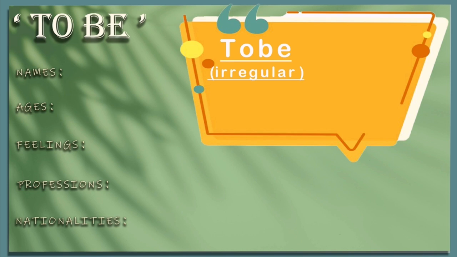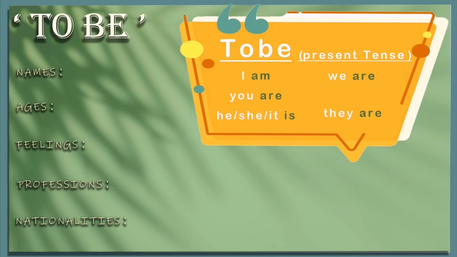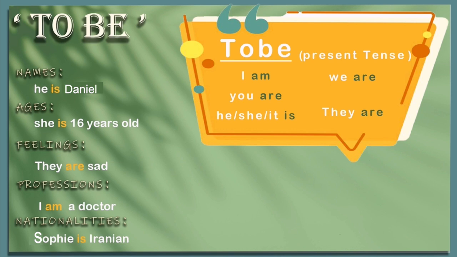The present tense forms of the verb to be are I am, you are, he, she, it is, we are, and they are. Here are some examples of sentences using the verb to be.